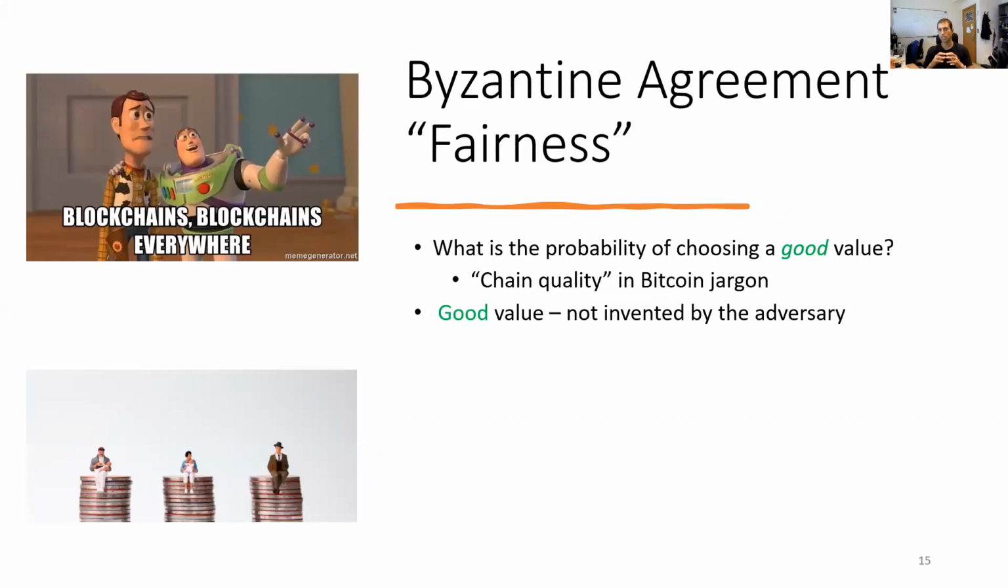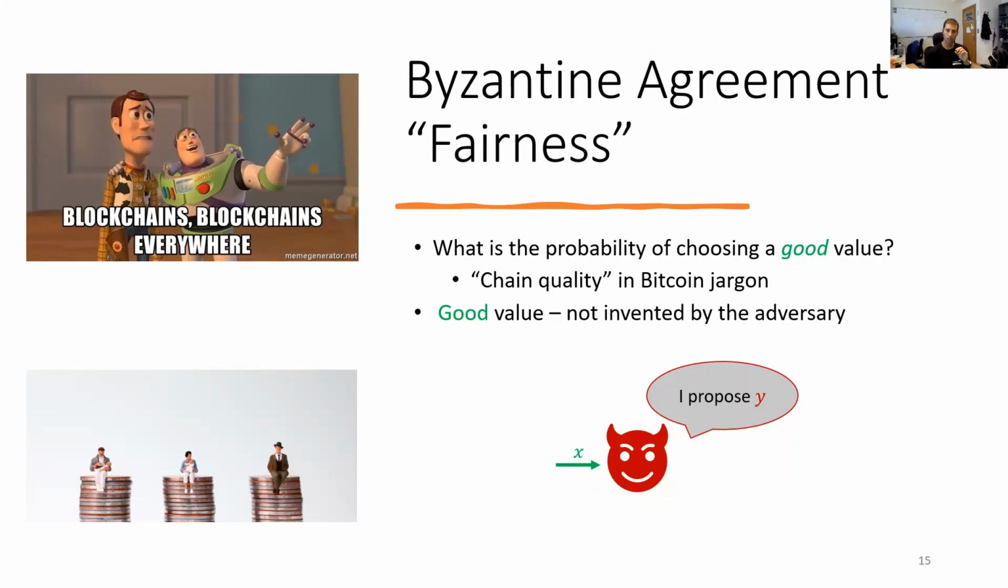As blockchains spread in number and influence, there is a growing interest in the fairness guarantees that a blockchain provides. Loosely speaking, we ask, what is the probability of a Byzantine Agreement protocol choosing a good value? This is sometimes called chain quality. We say a value is good if it originates from a correct execution of the protocol, meaning that it was not invented by the adversary, but it was prescribed by the protocol. However, corrupted players can lie and send different values from what the proposal mechanism prescribes.